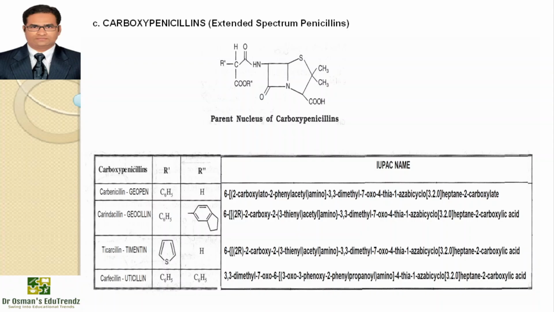If we talk about ticarcillin, available with the brand name Timentin, the replacement with the group mentioned on the screen with R and R dash, and the IUPAC name are mentioned on the screen. Ticarcillin is an alpha-carboxy-3-thienyl penicillin, an isoster of carbenicillin in which the phenyl group is replaced by a thienyl group. The semi-synthetic penicillin derivative, like carbenicillin, is unstable in acid and therefore must be administered parenterally. The advantages of ticarcillin are slightly better pharmacokinetic properties, including higher serum levels and a longer duration of action, and greater in vitro potency against several species of gram-negative bacilli and Bacteroides fragilis.